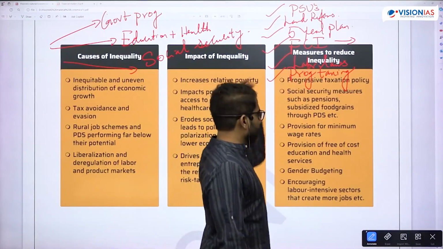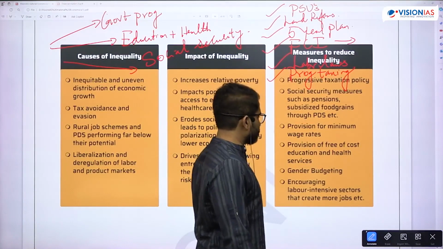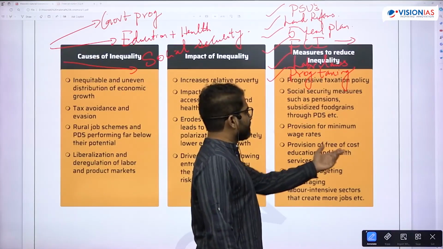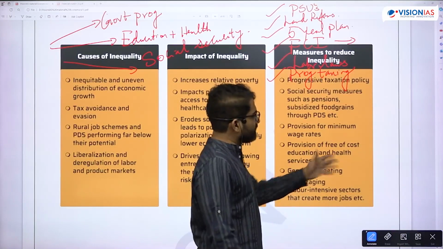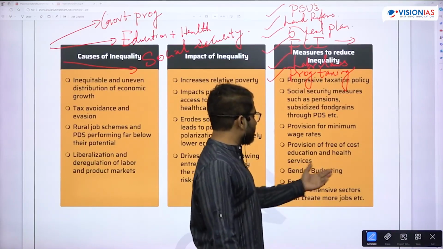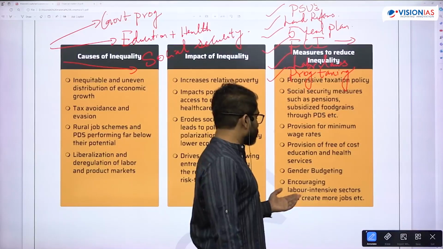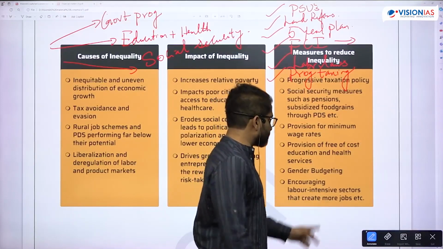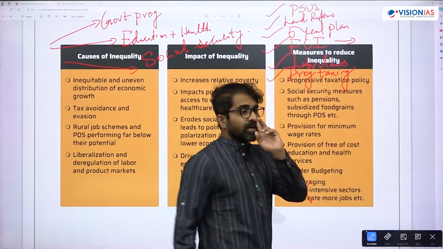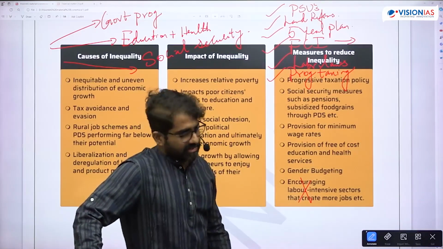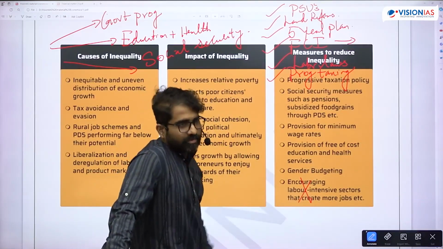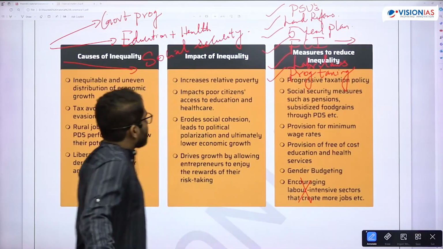Social security, provision for minimum wage rates, provision of free education and health. Provision is there, but health and education are not there. Gender budgeting. Encouraging labor-intensive sectors, but here also we failed. That is the reason our growth model was capital intensive rather than labor intensive. But coming up with this is obviously good because it will create more jobs.